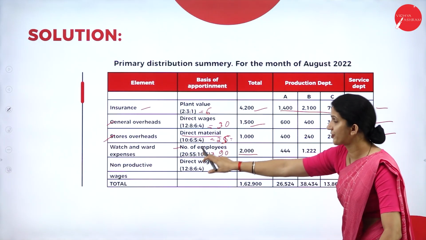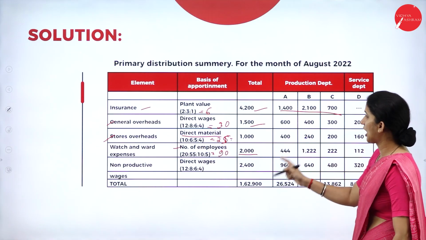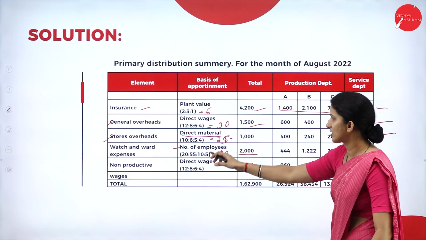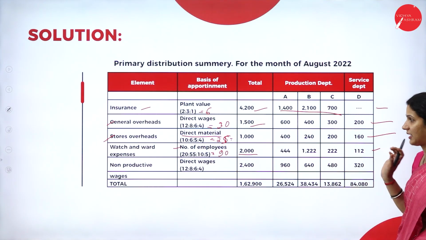Then 2000 into 55 by 90, it is 1222. Then 2000 into 10 by 90, it is 222. Then 2000 into 5 by 90, that is 112, that is for department D.